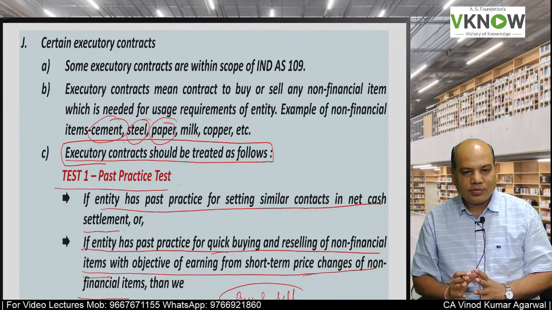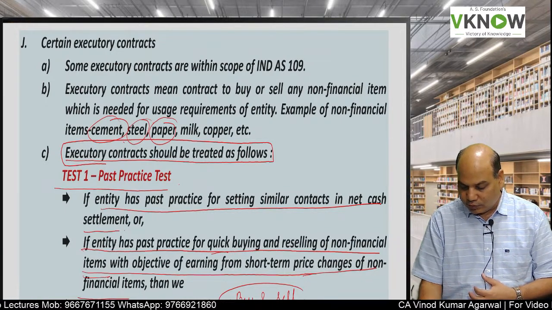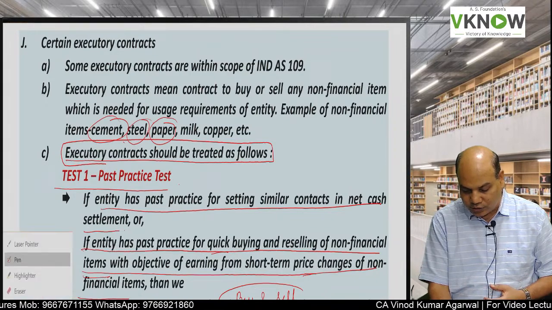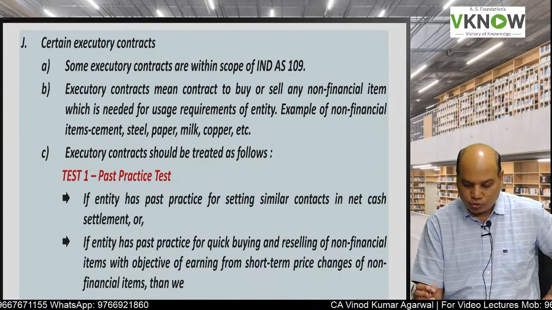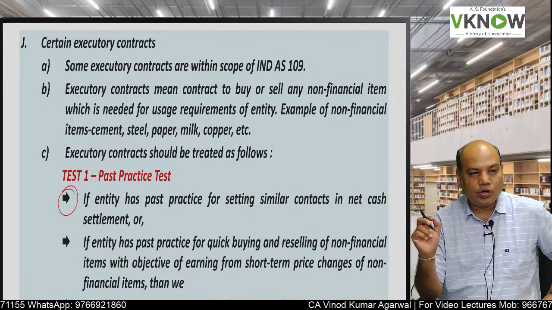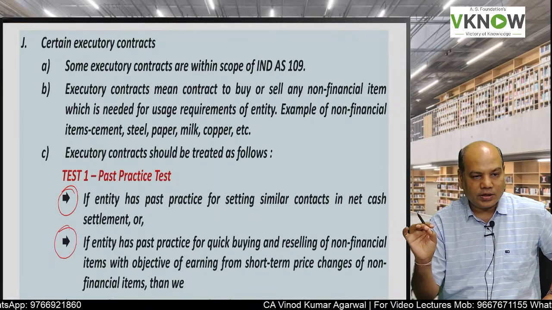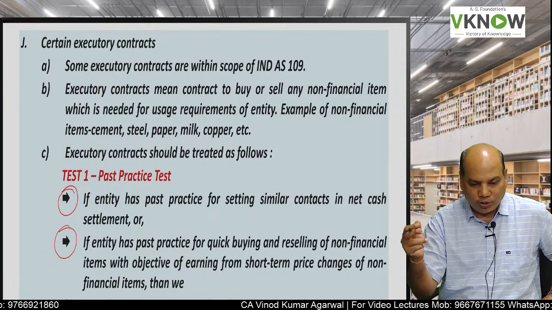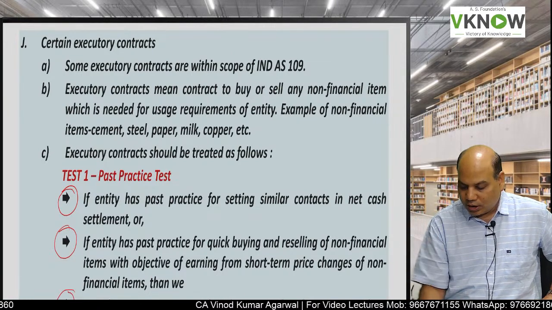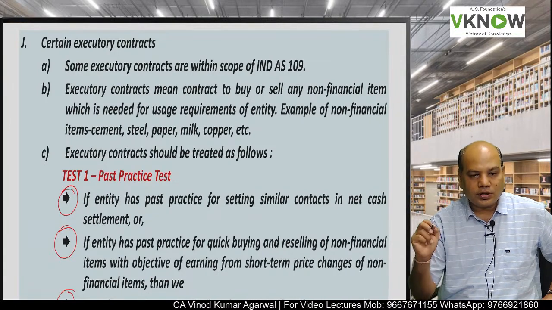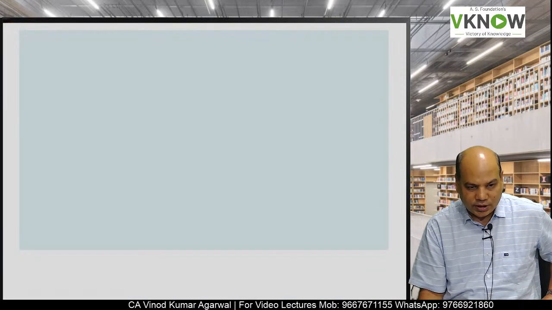So I buy it and I sell it and I corner the price differences. Then, in such cases, the past practice test has been satisfied. So one, I have the history of net settlement. Second, I have the past practice of buying and selling immediately to make a quick profit. The past practice test has been satisfied and I will account for such executory contracts under the financial instrument standard,